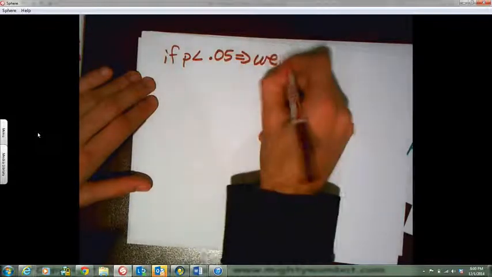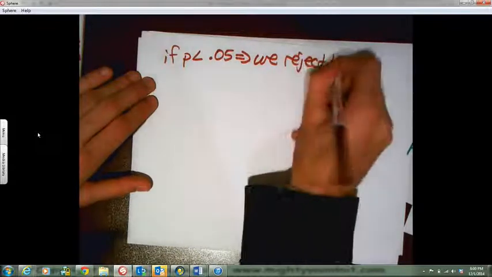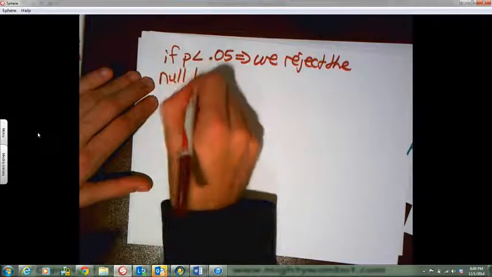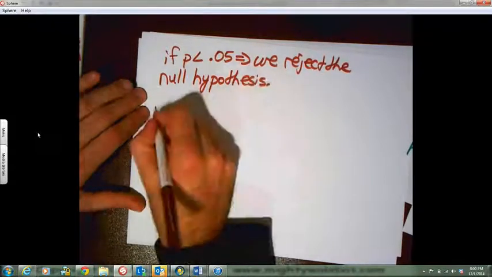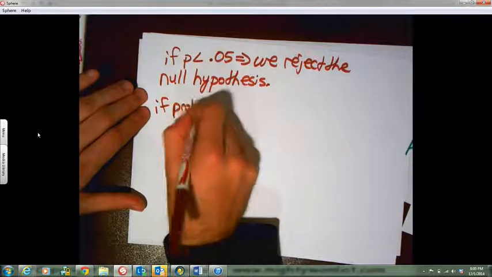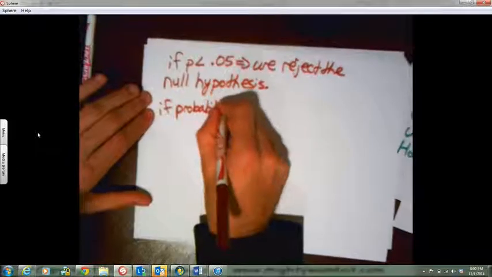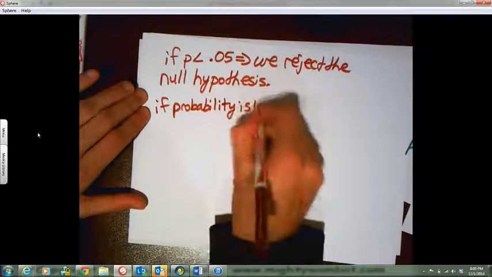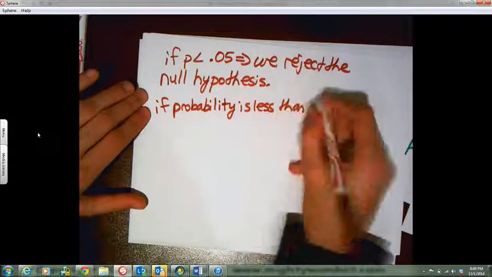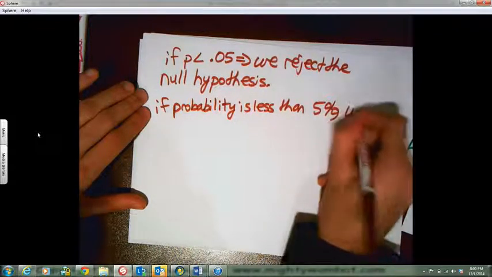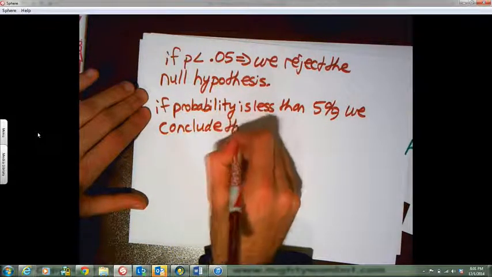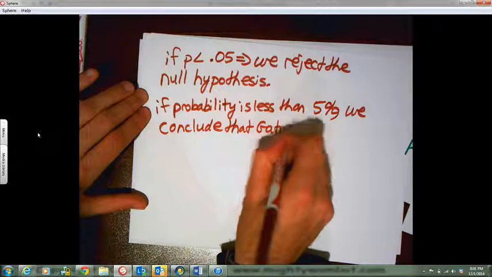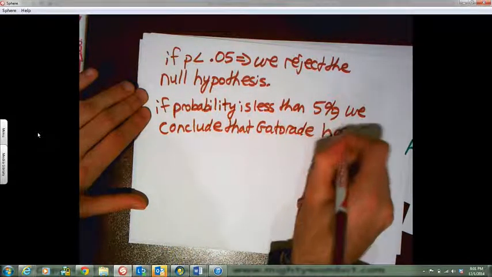In English, if the probability is less than 5%, we conclude that Gatorade has a statistically significant effect.